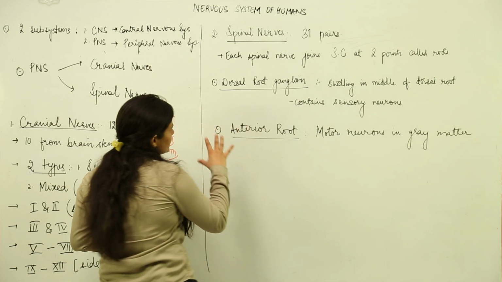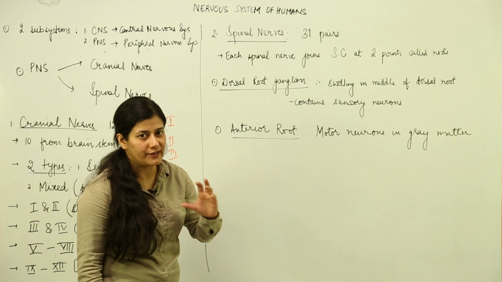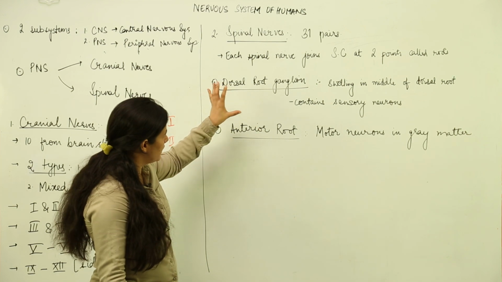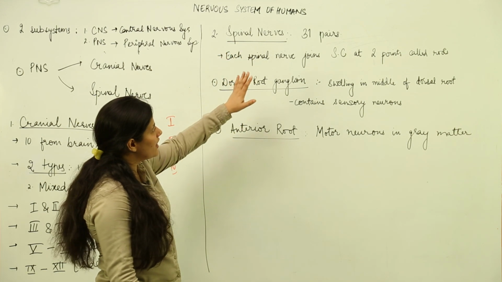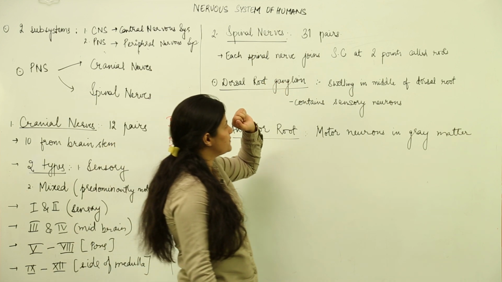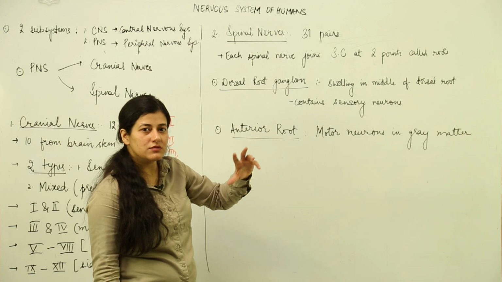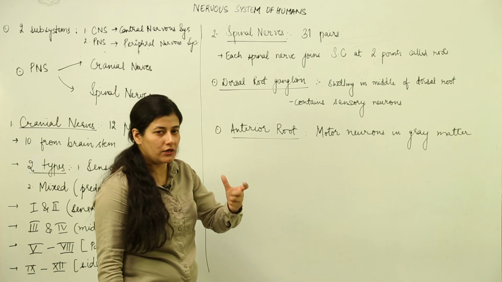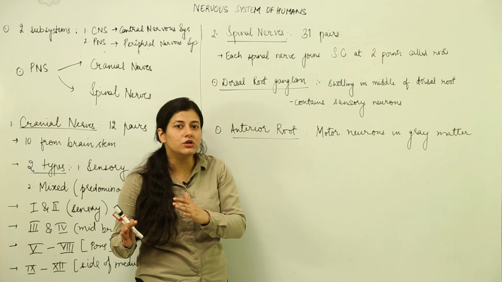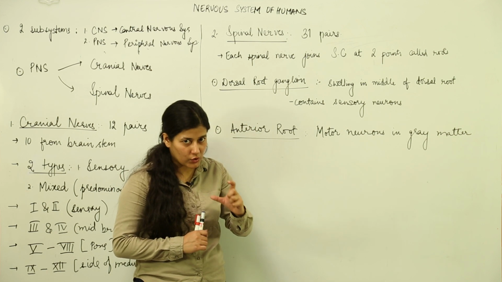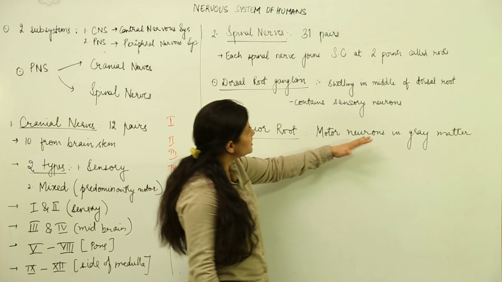Before that, we have to understand spinal nerves, very briefly. Now, what is there in spinal nerves? As the name suggests, they are the nerves which originate from the spinal cord. There are 31 pairs of spinal nerves, and the naming is done in terms of the vertebral column. We have the division of the vertebral column, and the vertebrae are given names accordingly. So the name of a spinal nerve comes from the specific vertebrae it originates from.